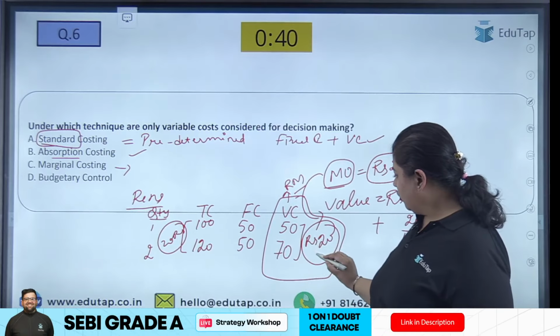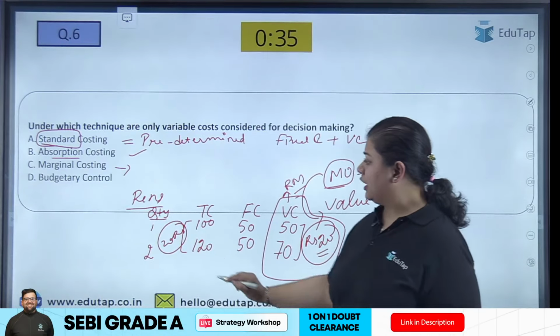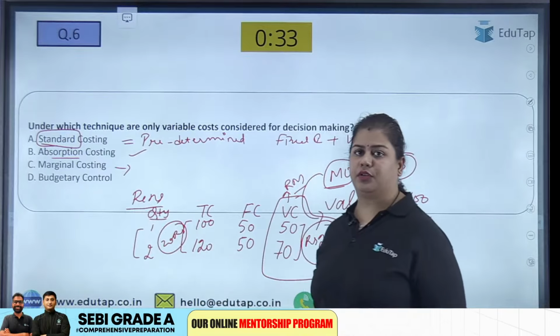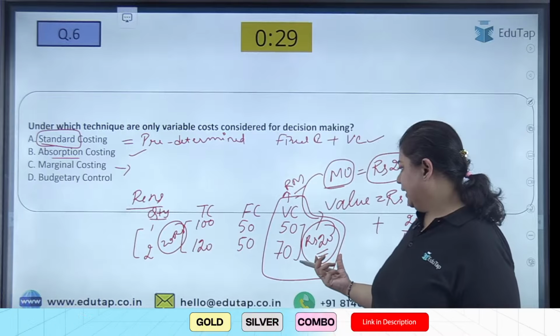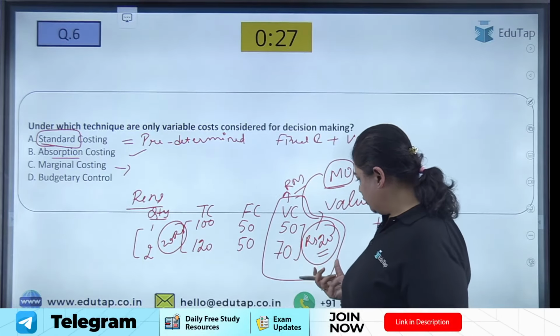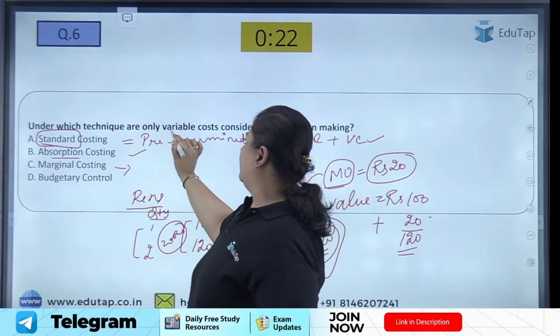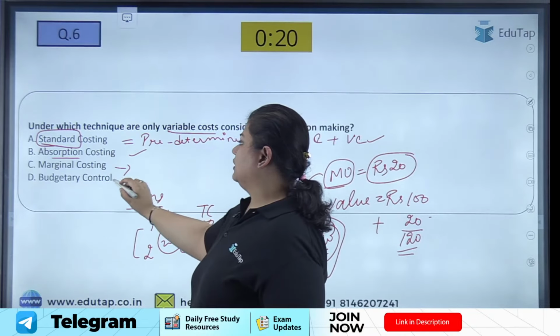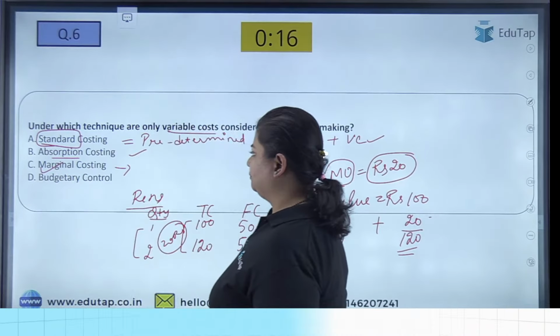The additional cost to produce one more level of output is marginal cost. What is the additional cost? Rupees 20. What is the change in variable cost? Rupees 20. Hence, marginal costing is the technique where only variable costs are considered. Hence, option C is the correct one.